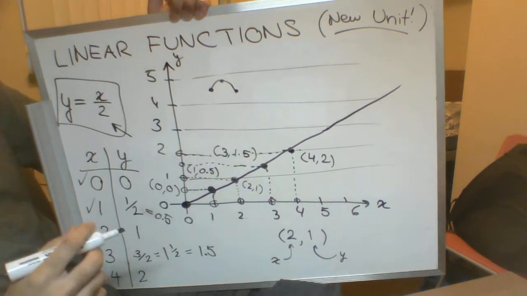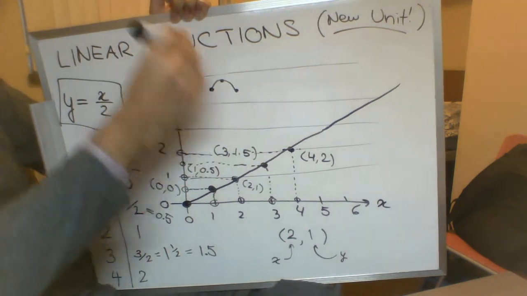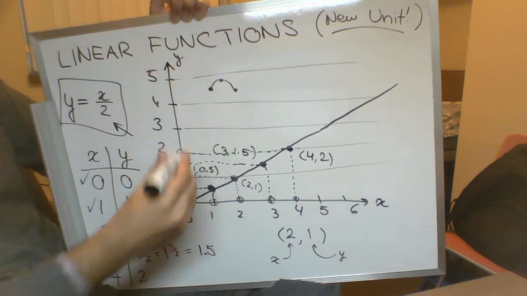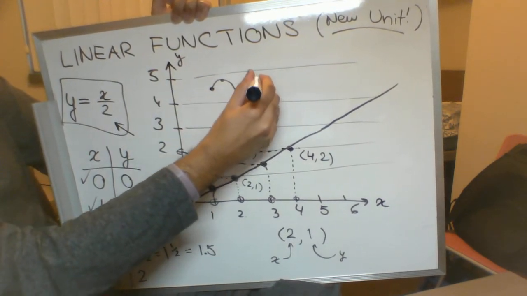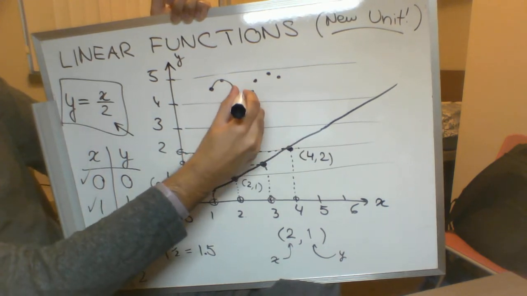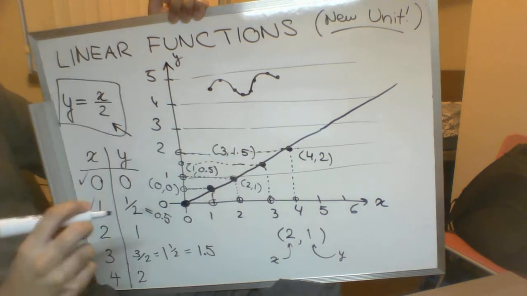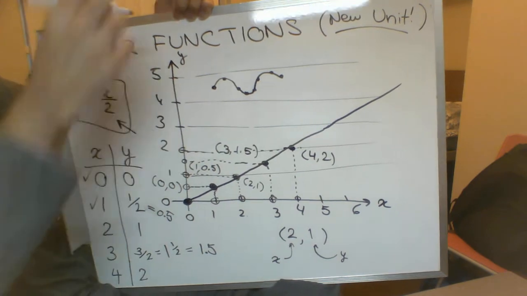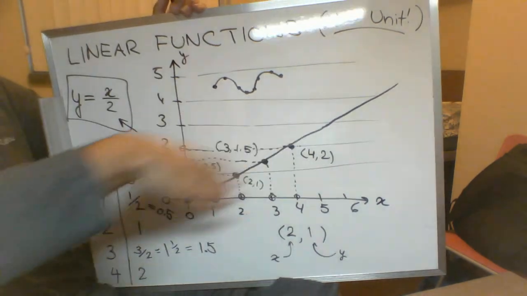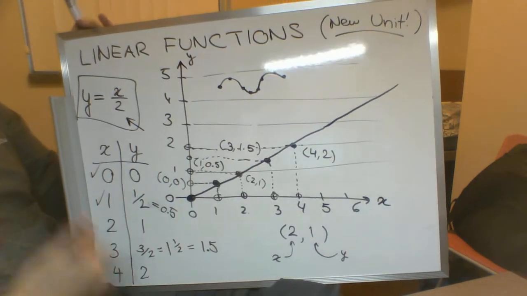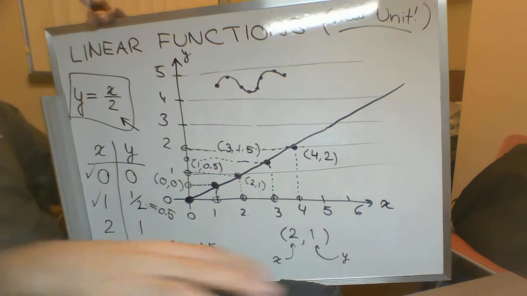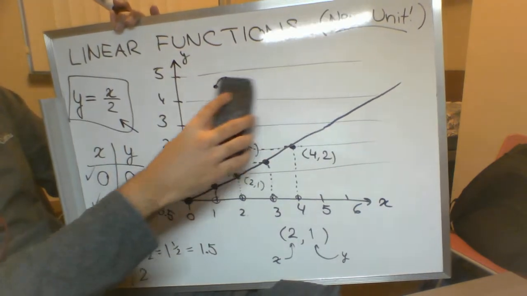So you try to keep it like a smooth curve instead of making it like a mountain peak. But it's the same idea. You could have the dots going like this, and you just try to keep it like a smooth curve like that. So that's all there is to it. Once you've figured out how to get the dots onto it, it's just a matter of connect the dots and trying to keep it kind of smooth.